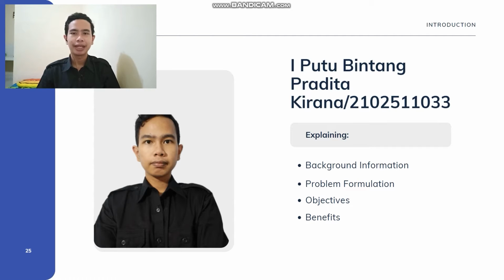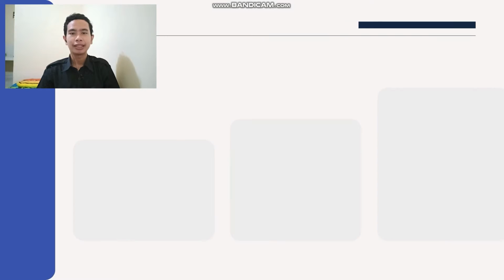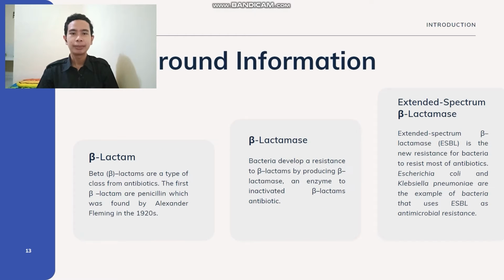First, I will explain the background information. Beta-lactams are a class of antibiotics. The first beta-lactam was penicillin, which was found by Alexander Fleming in the 1920s. Bacteria respond to beta-lactam by producing beta-lactamase, an enzyme to inactivate beta-lactam antibiotics. Over time, bacterial resistance evolved into extended spectrum beta-lactamase or ESBL, a new resistance that lets bacteria resist most antibiotics. Some of these bacteria are Escherichia coli and Klebsiella pneumonia.